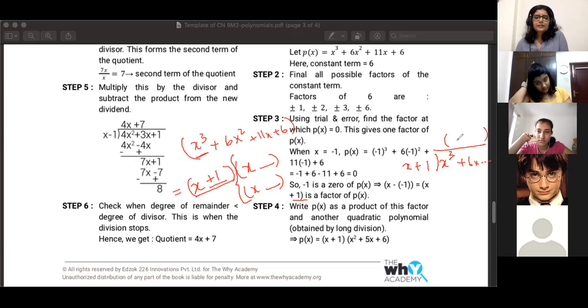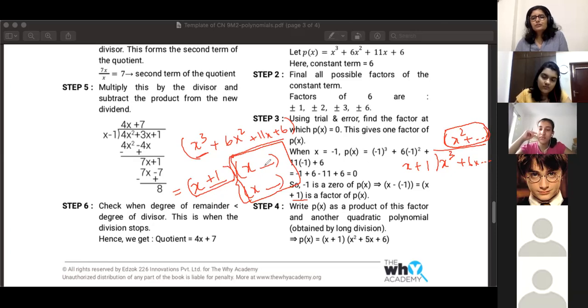You get a quotient here, x square plus or minus something and so on. This quotient is basically the product of the other two factors. So whatever quotient you get, once you do splitting of the middle term, you'll get the other two factors.